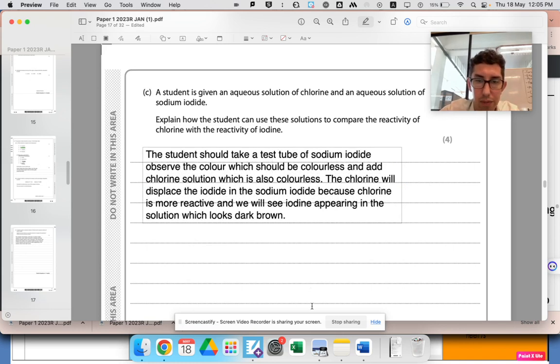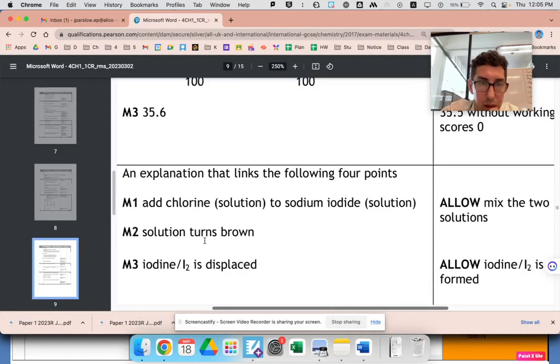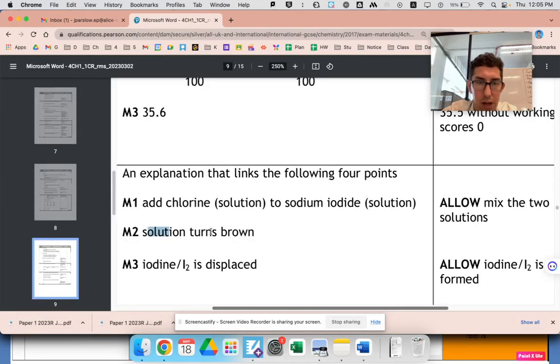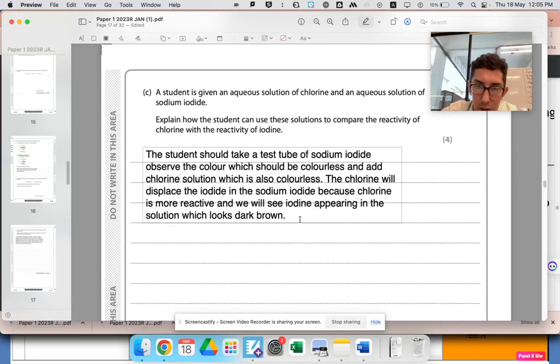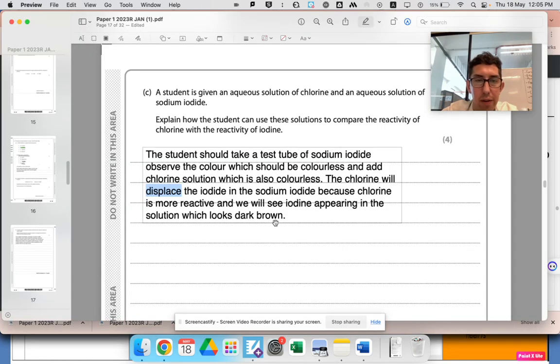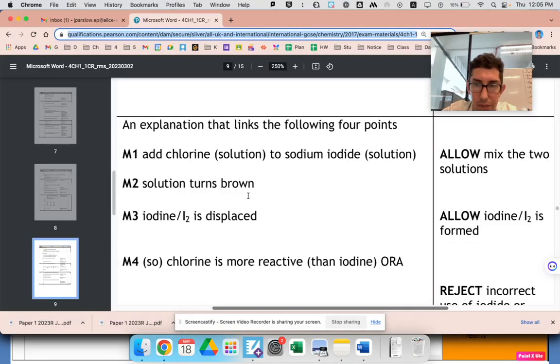Let's just go to the mark scheme and see what they say. So what we got? Add chlorine solution to sodium iodide. Yes, we said that. Solution turns brown. I said dark brown, but fine. Iodine is displaced. Did I get the word displaced? I did. Chlorine will displace the iodide because chlorine is more reactive. Okay, so we have got it all there. That we added, maybe. It's fine.